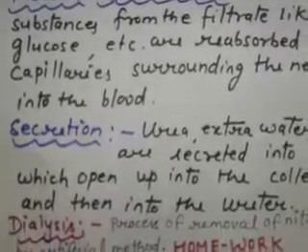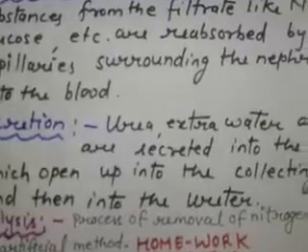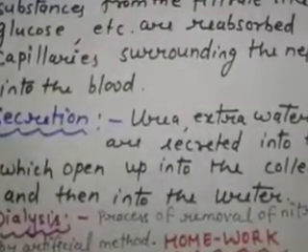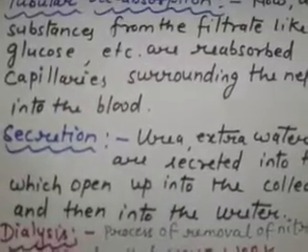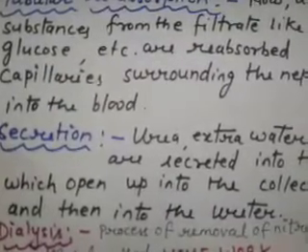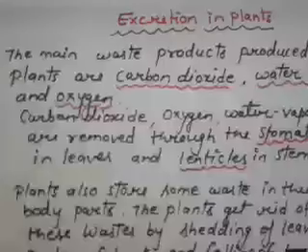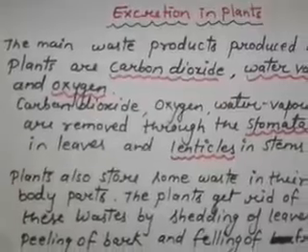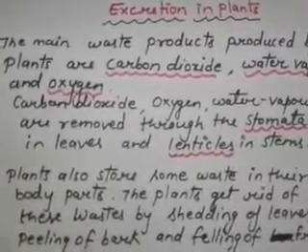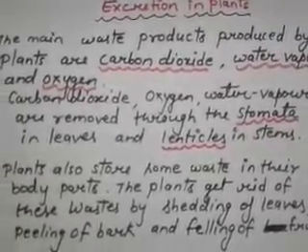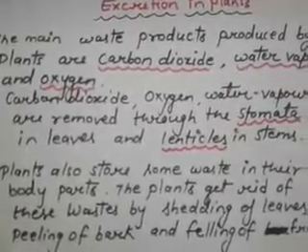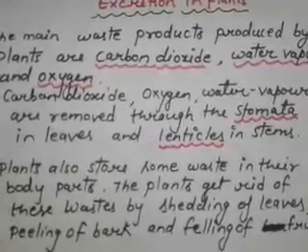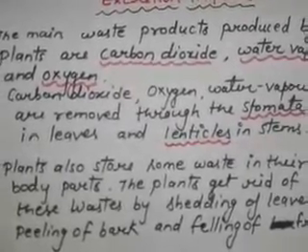Now the next topic is dialysis, the process of removal of nitrogenous wastes by an artificial method. So the people whose kidneys do not work properly undergo dialysis. Now our next topic is excretion in plants. The main waste products produced in plants are carbon dioxide, water vapor and oxygen. Carbon dioxide, oxygen and water vapor are removed through the stomata in leaves and lenticels in stems.